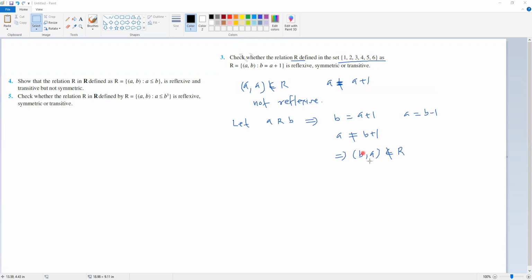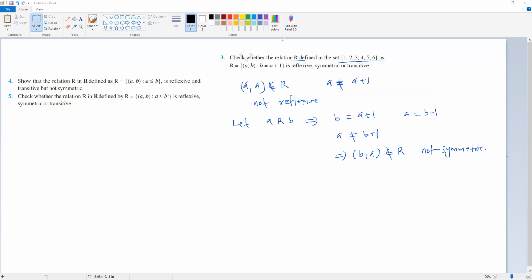To be in the relation, a should have been the first number plus 1, that is b plus 1, but a is not b plus 1. A is in fact b minus 1 only. So it is not in the relation, hence not symmetric.